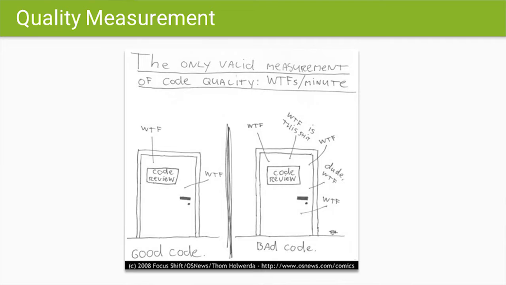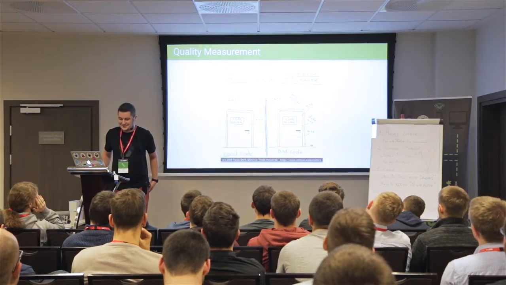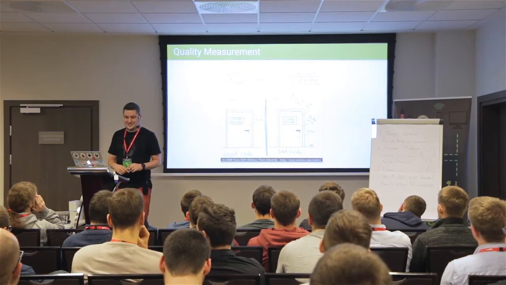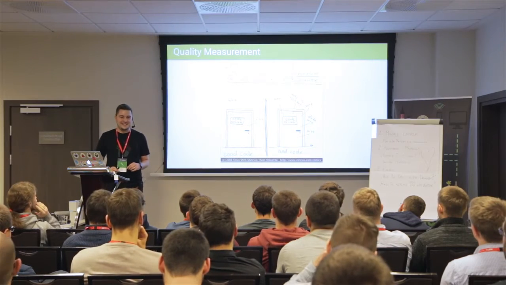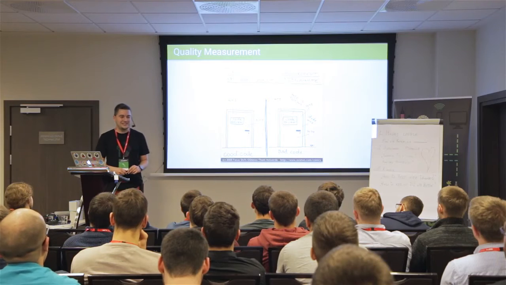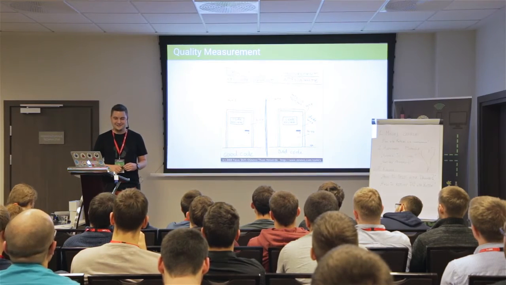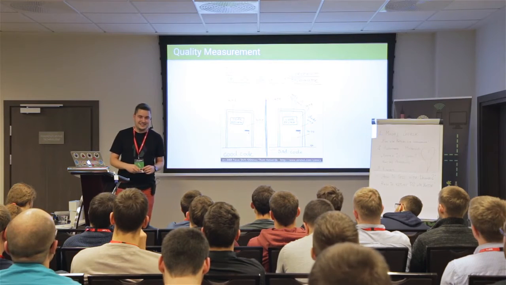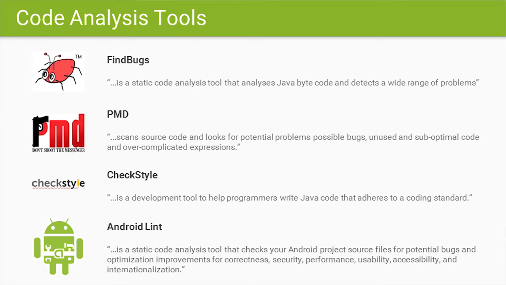Most of you know this: there's a very valid measurement of code quality, WTFs per minute when you're having a code review session. But not all of us are lucky enough to have somebody to check their code, right? Not all of us are working in huge companies having code review sessions or something like that. So what can we do?